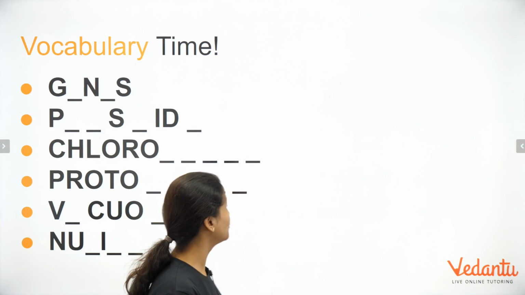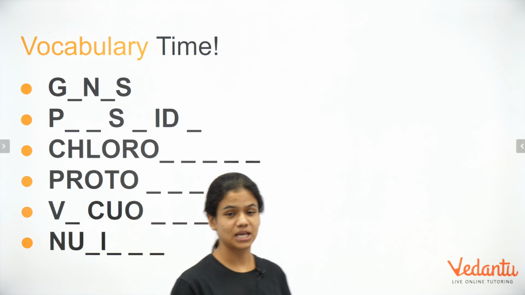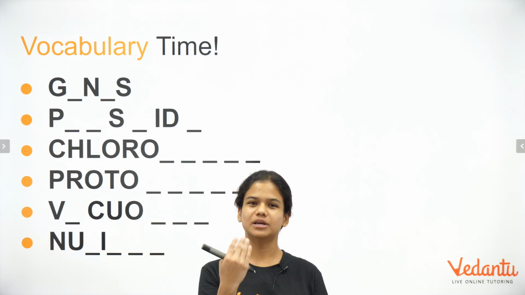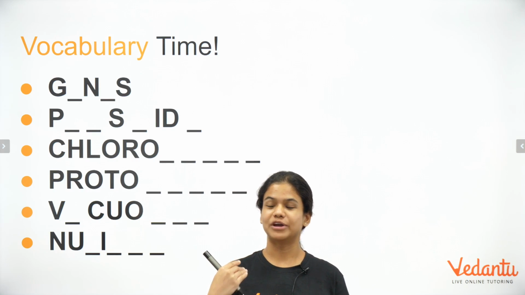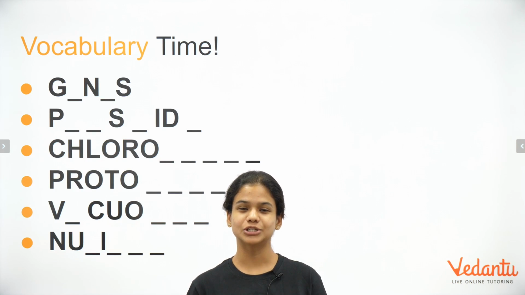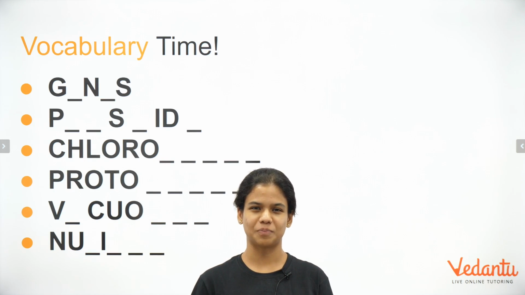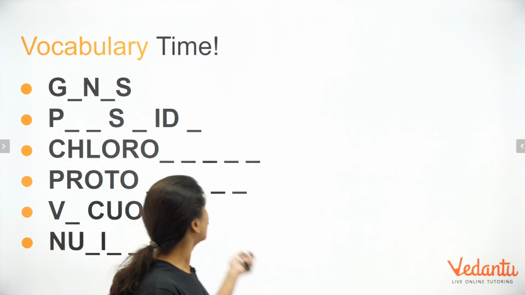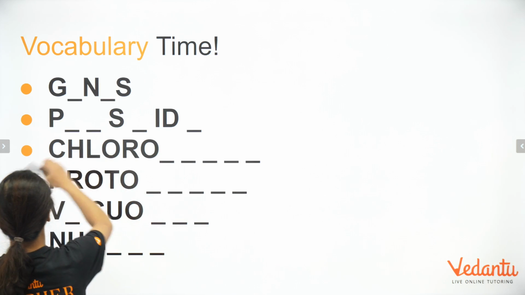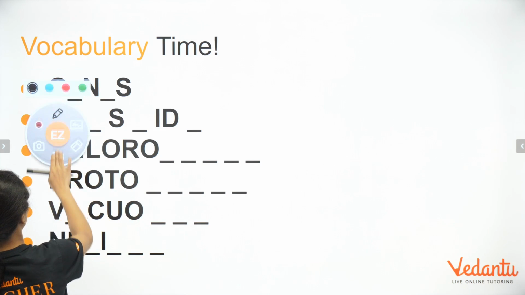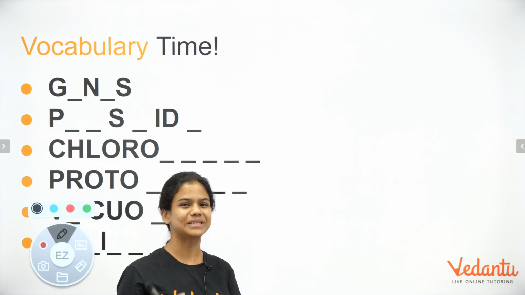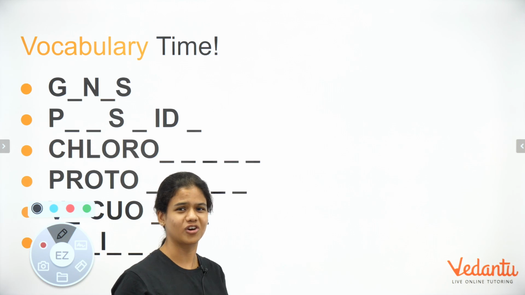Okay, now the hint for the first one is something that helps to pass on hereditary information, right? Remember the example that I gave you about when you go to a party and somebody tells you, oh, you look just like your father, you have beautiful hair like your mother, right? So what is the spelling? Okay, so I'm going to quickly write it, but what I would advise right now is that you freeze the screen and try to do it yourself, because we tend to get spellings awfully wrong at times.